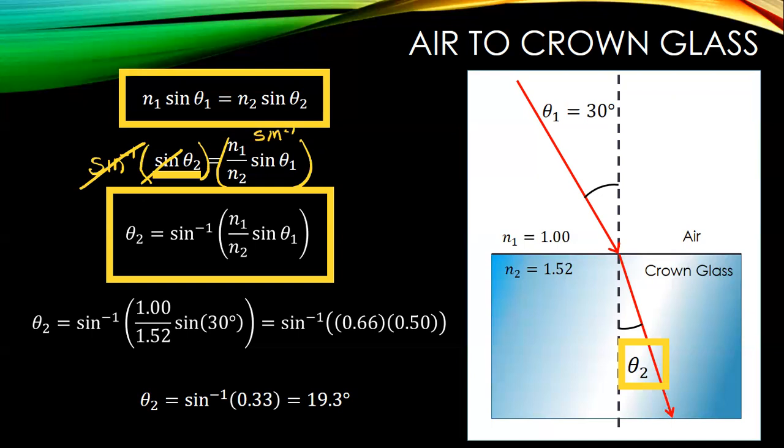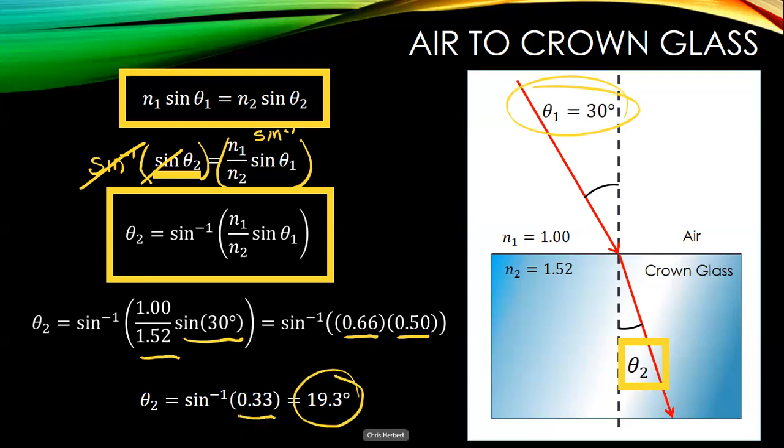So here I plug in my numbers. 1 divided by 1.52 is the index of refraction of air divided by the index of refraction of crown glass. I picked a really easy angle for myself. Angle of incidence of 30 degrees. I knew I was going to take the sine of that. That is 1/2. 1 divided by 1.52 is 0.66. So now I have the inverse sine of 0.33, and that gives me an angle of 19.3 degrees. And as expected, I went from 30 degrees to a smaller angle of 19.3 degrees.